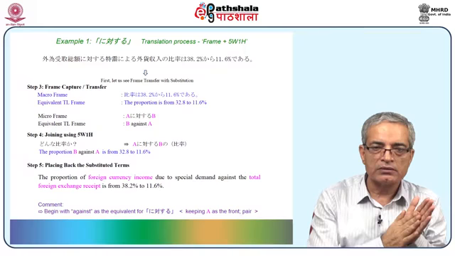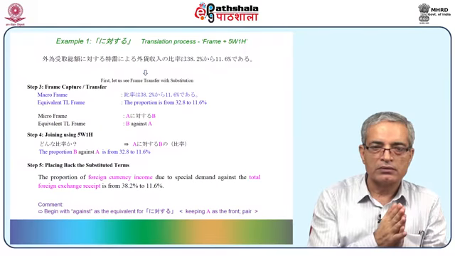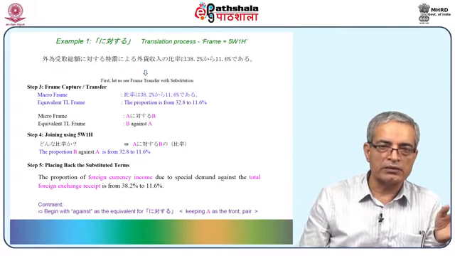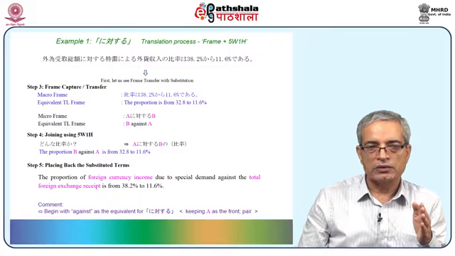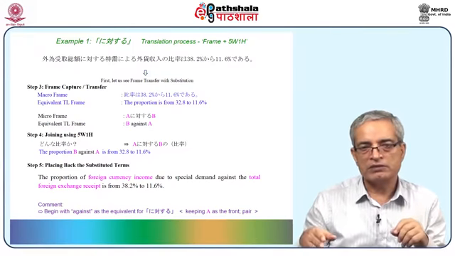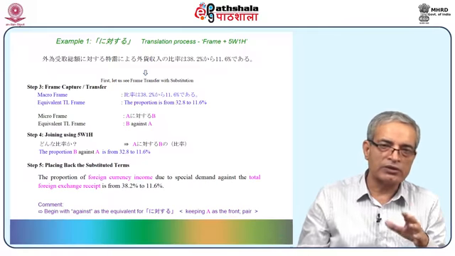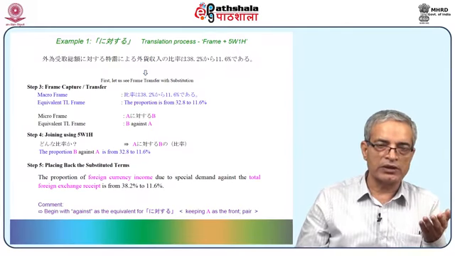B is equal to C ni yoru D no proportion. So B is the complete thing, the whole part, that is Tokuju ni yoru gaika shunyu no hiritsu was B. So B is equal to C ni yoru D no proportion. Now this can be handled separately, although it can be translated without trouble here also.